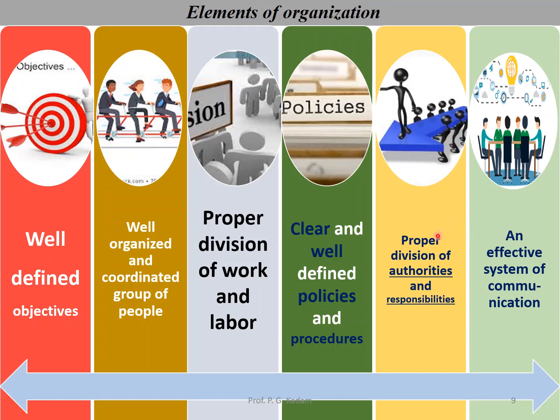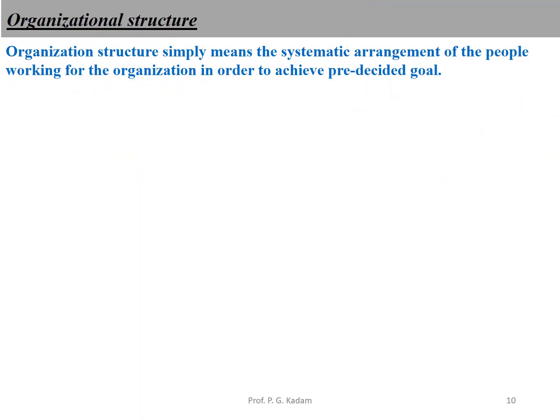And lastly, an effective system of communication must be there, whether around the table or whatever the communication system, the new SAP or whatever developed tools they have to use. These are the elements of organization. It must be clear to you. When all the elements work, then we can ultimately achieve the objectives or goals of the organization.